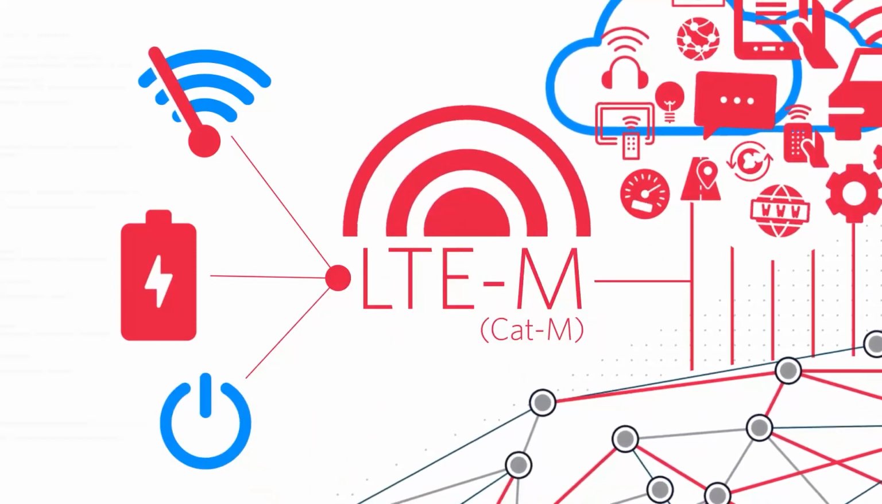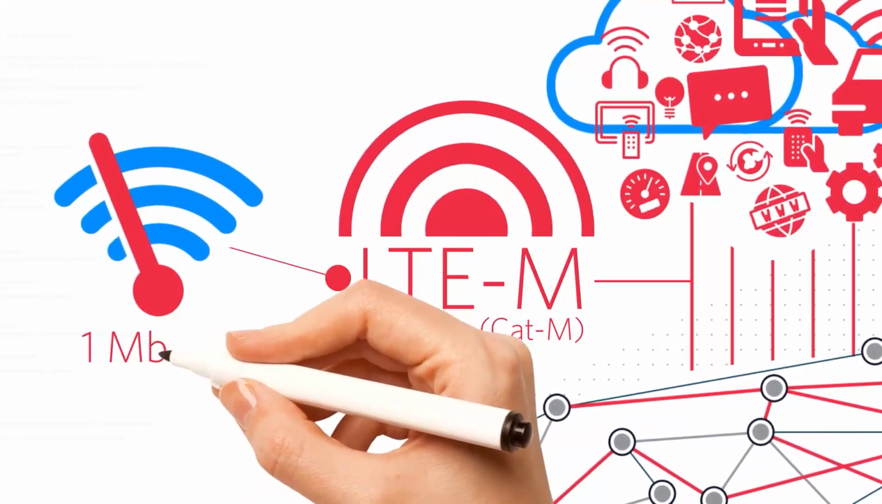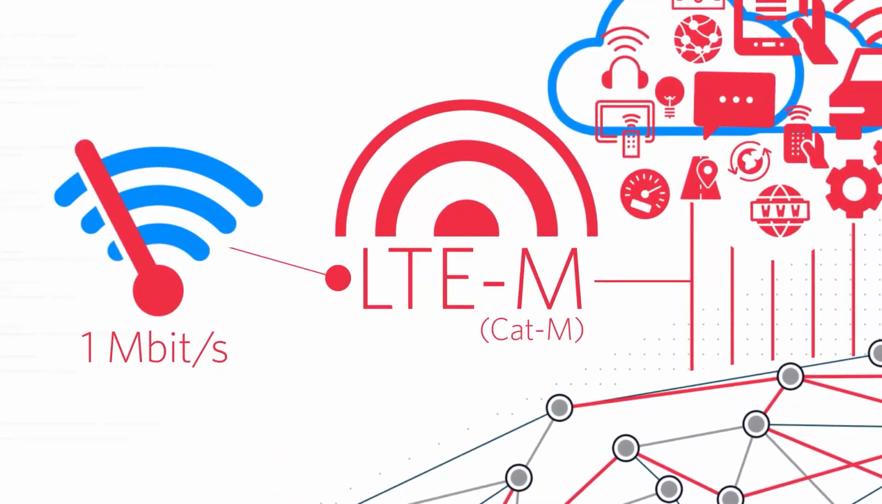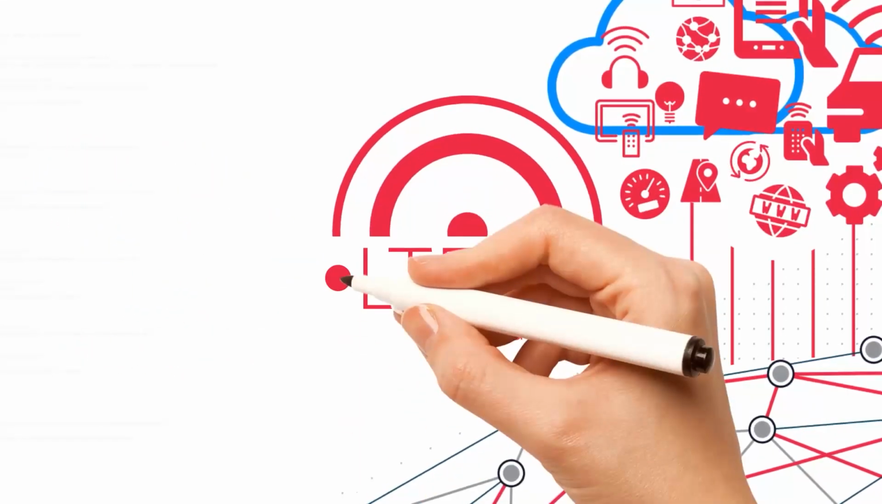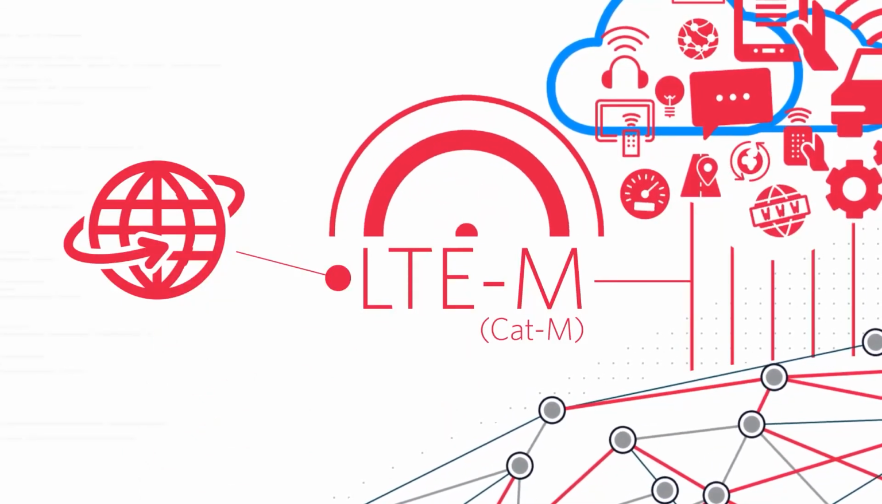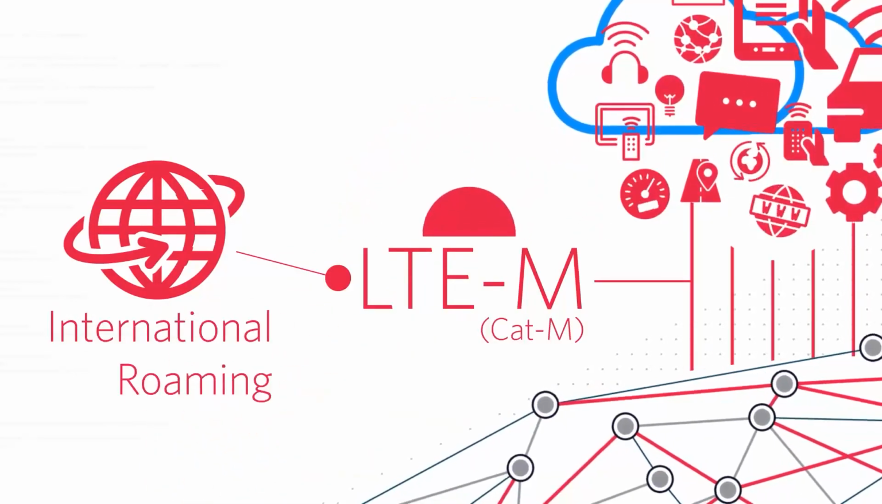can save power by sleeping between connections. It works by imposing a peak of 1 megabit per second and 1.4 megahertz of cellular bandwidth. LTE-M, while low power capable, can also handle high bandwidth use cases, even voice over LTE. Due to its legacy in standard LTE, LTE-M is also suitable for international roaming.